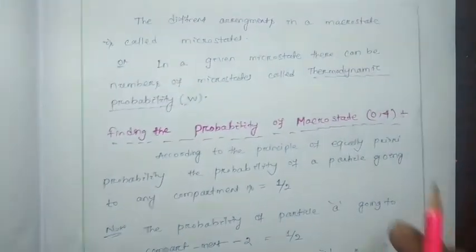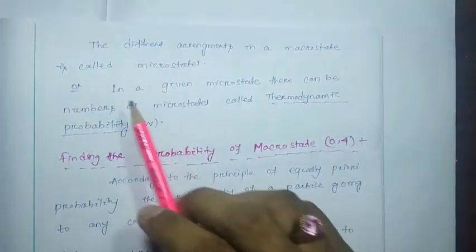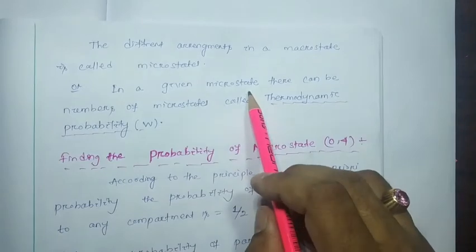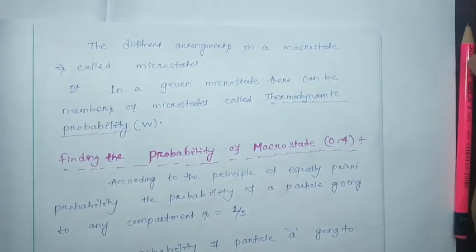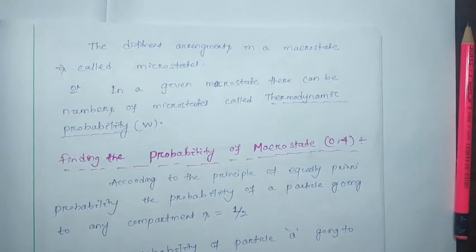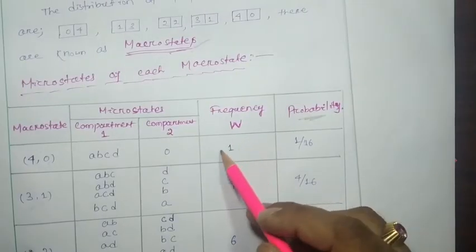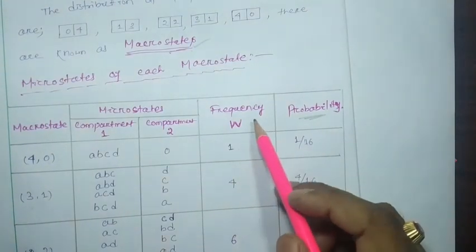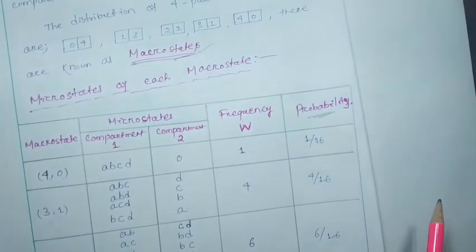The different arrangements in a macro state are called microstates, as we have discussed. In a given macrostate there can be a number of microstates, and this number of possible arrangements is represented by W, also called thermodynamic probability.